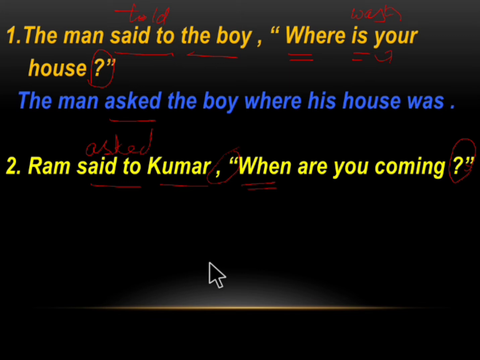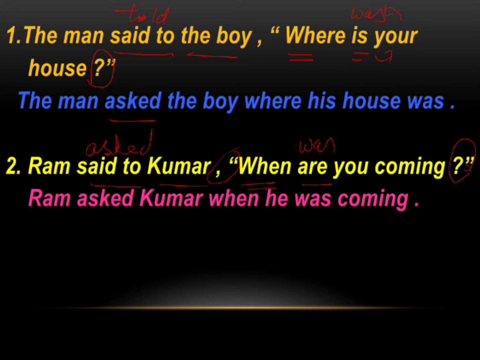When are you coming? This is the present continuous tense. The present continuous tense will change to past continuous tense. So are will change to was. Now let us see. Ram asked Kumar when he was coming. So the indirect speech will end with a full stop.